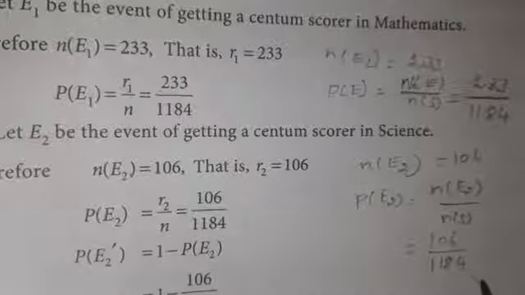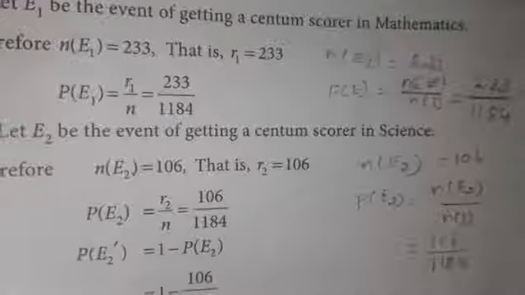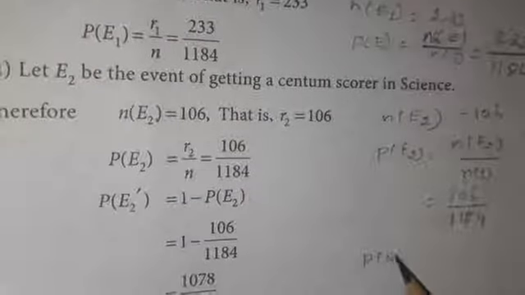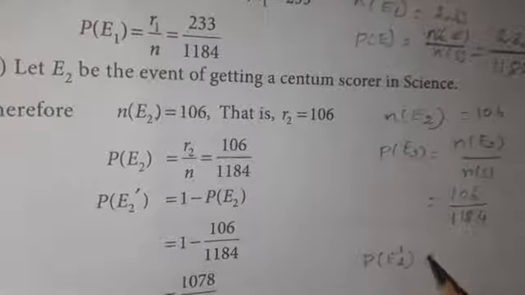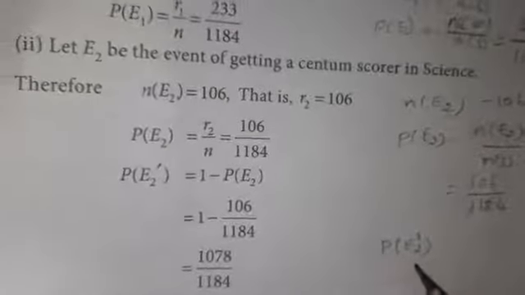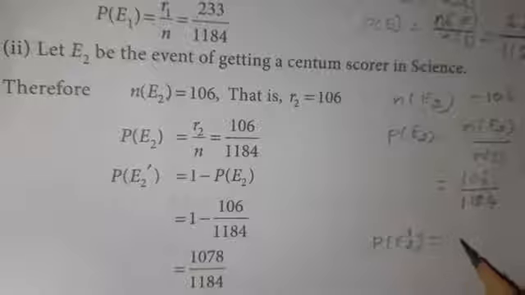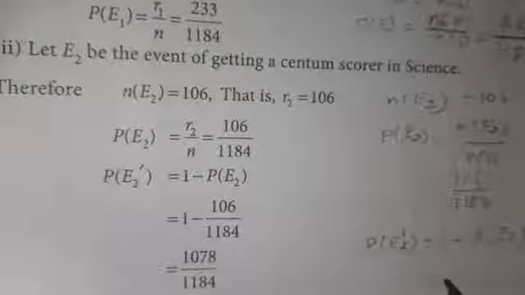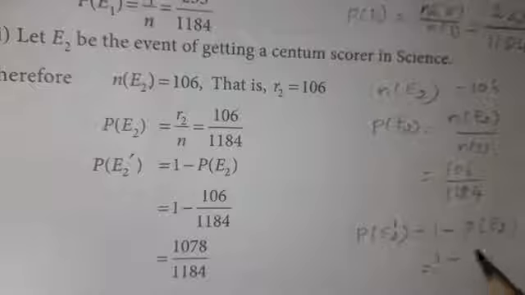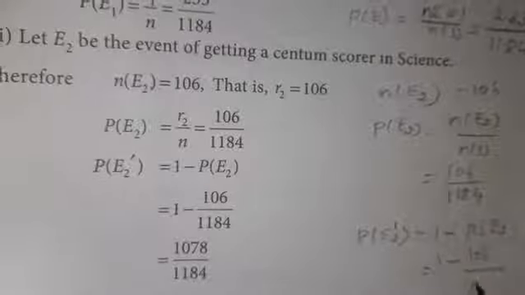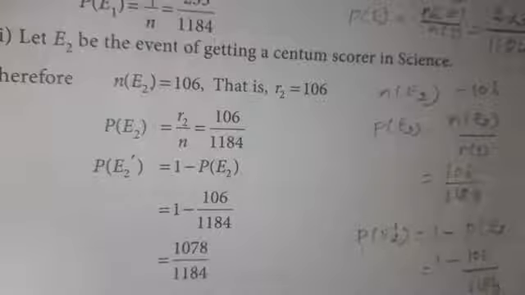Our question is not a centum scorer in science. That means E dash we should find, that is P of E2 dash. This is the opposite, not a scorer in science. So P of E2 dash is equal to 1 minus P of E2, which is equal to 1 minus 106 divided by 1184.